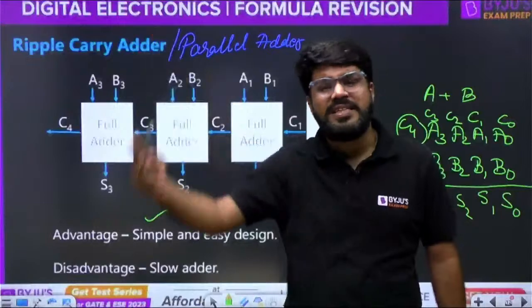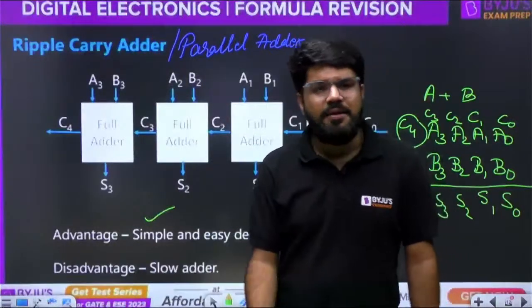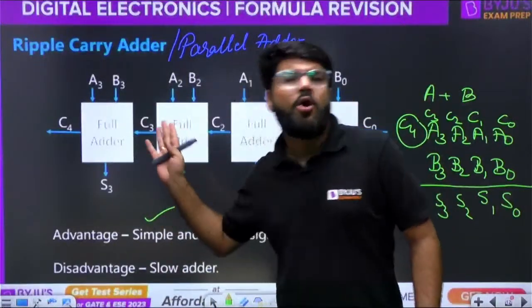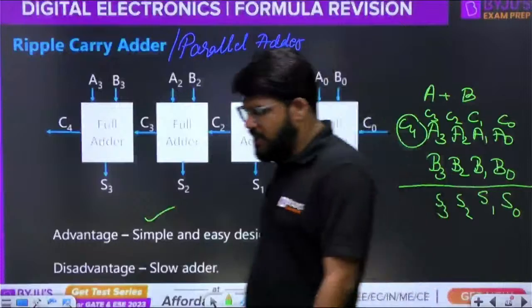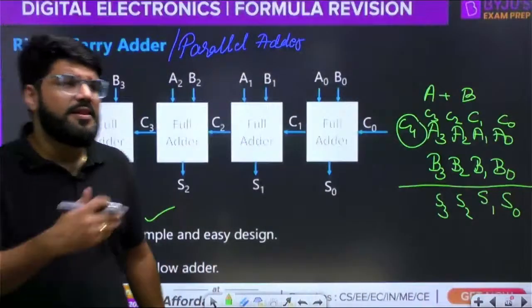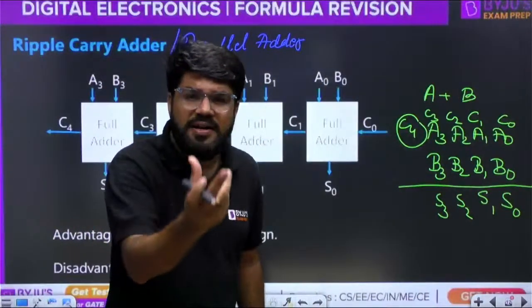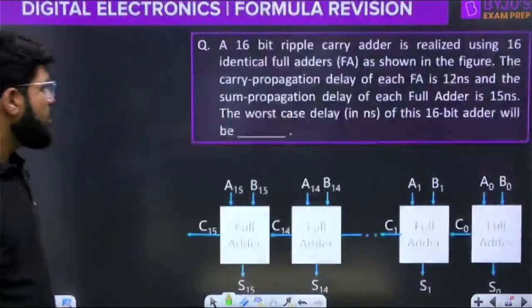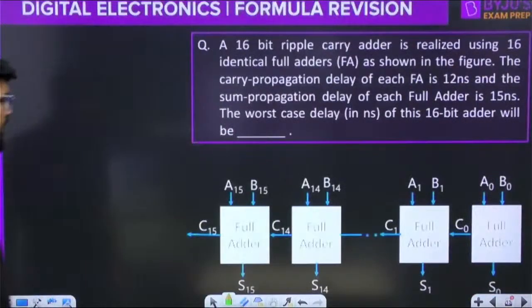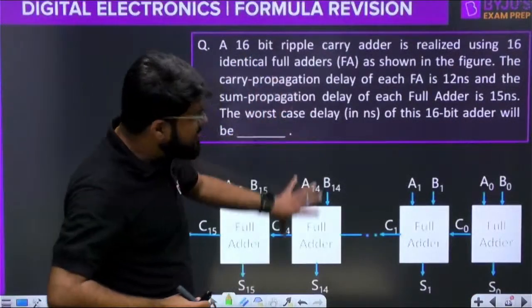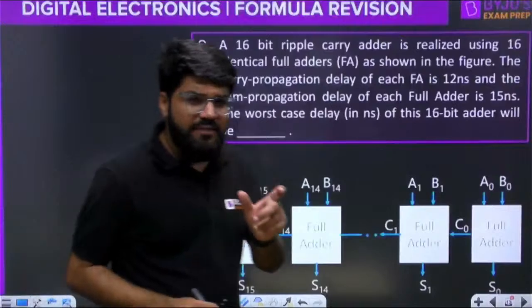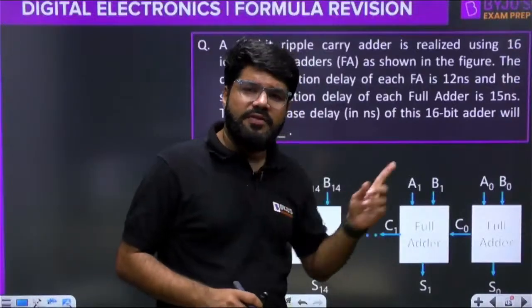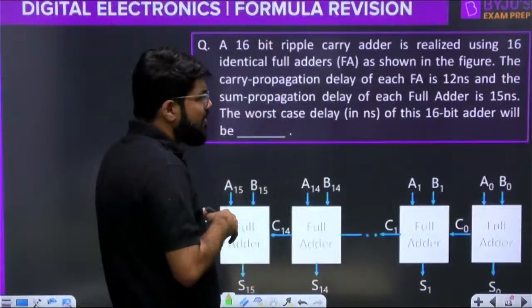Higher the number of bits, higher will be the waiting time, because the carry has to propagate all the way from the LSB to the MSB. Unless and until the carry propagates to the MSB, we can't decide what the final sum is. Right. So, how much is the total delay? Let us not do the derivation, but let us write down the formula for that with this example.